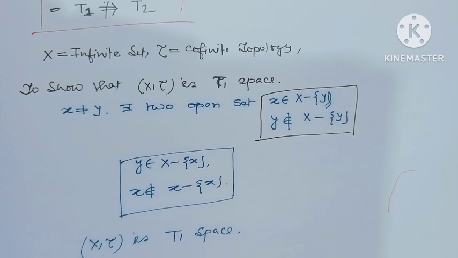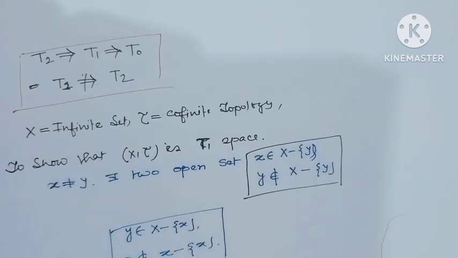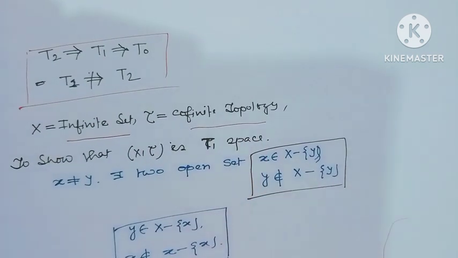Also y belongs to X minus {x} but x does not belong to X minus {x}. Then (X, tau) is a T1 space, but since X is an infinite set in cofinite topology, this is not a T2 space. We all know, a few minutes ago I have seen.